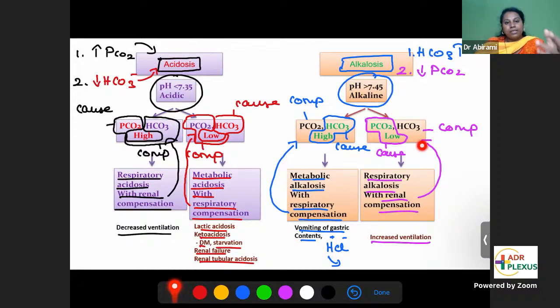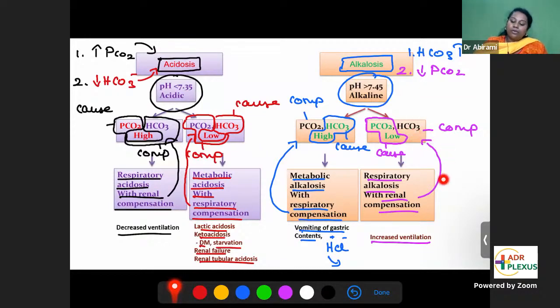When the body is in alkalosis, the kidneys will stop reabsorbing bicarbonate. If the kidney is reabsorbing bicarbonate, it will add bicarbonate into the blood and further aggravate alkalosis. So to compensate for alkalosis, kidneys will stop reabsorbing bicarbonate. So bicarbonate reabsorption comes down, and bicarbonate level will come down. That's why bicarbonate level has fallen. So this is the compensation done.